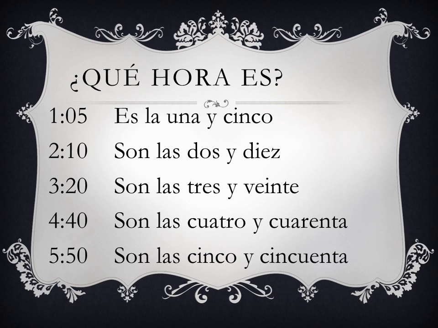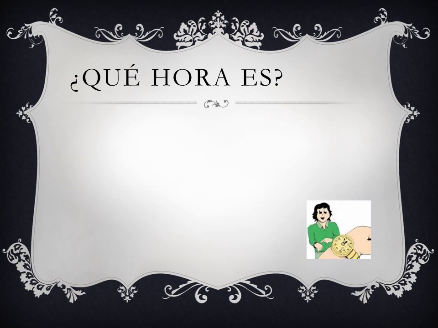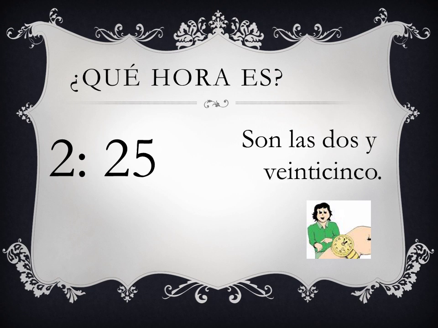So now let's go ahead and practice, and I want you to write them down before I say them so you can get some practice. So I'm going to stop after asking you ¿Qué hora es? So here we go. ¿Qué hora es? Write it down first on your own and then check with me. ¿Qué hora es? ¿Listo? Son las 2 y 25.